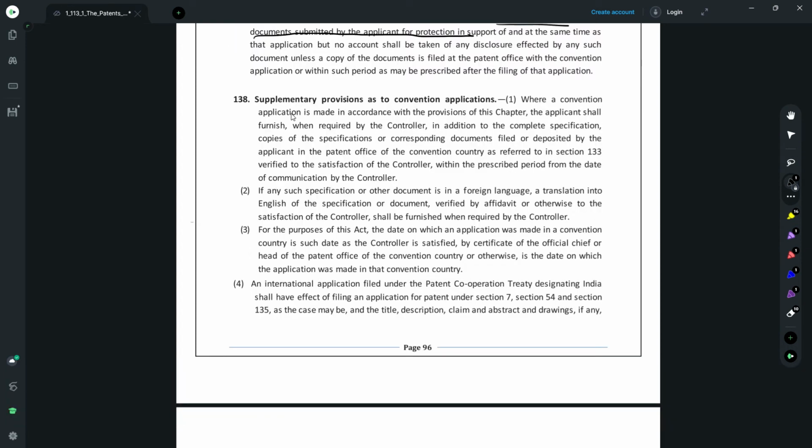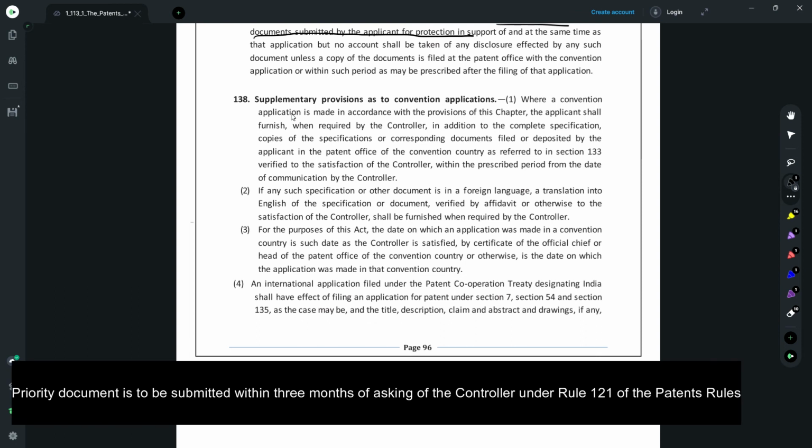Coming now to section 138, which provides for supplementary provisions as regards the convention applications. So it provides that the controller may ask for copies of the priority application to be filed, and the applicant would be required to file a duly verified copy of the priority document with the controller whenever the controller asks for it within the prescribed period.